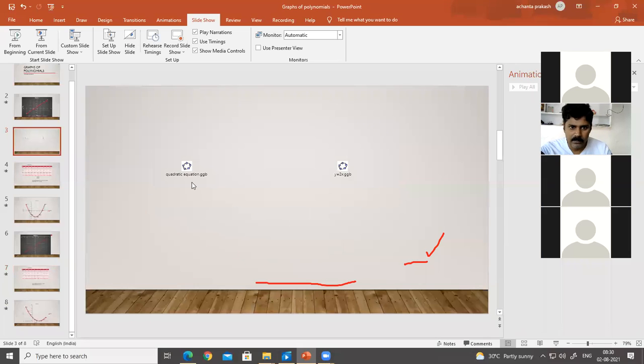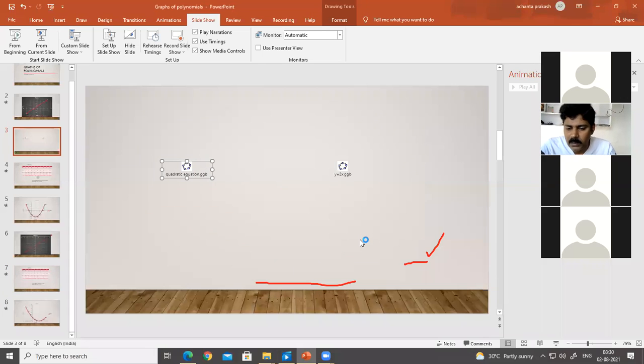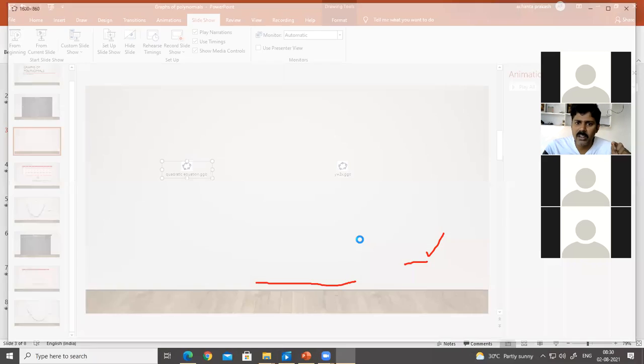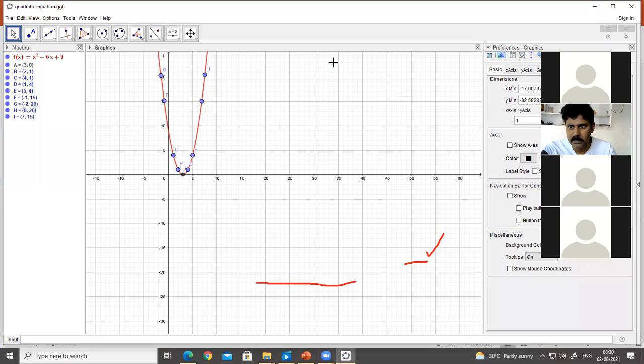Sir, if that polynomial cuts the x-axis at 4 comma 0, then what is the zero? The x coordinate will be the zero of the polynomial. Then why did you write 3 comma 3, sir?